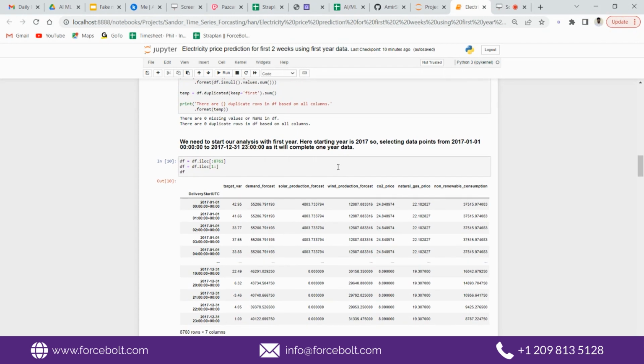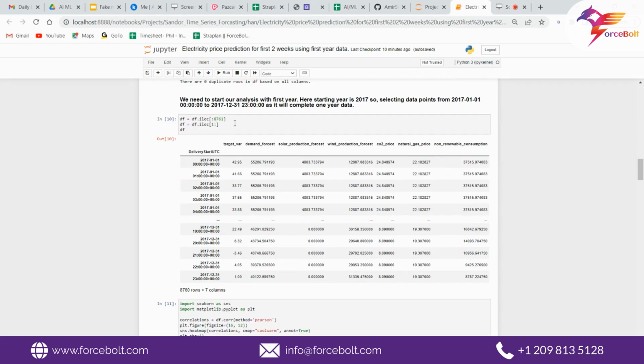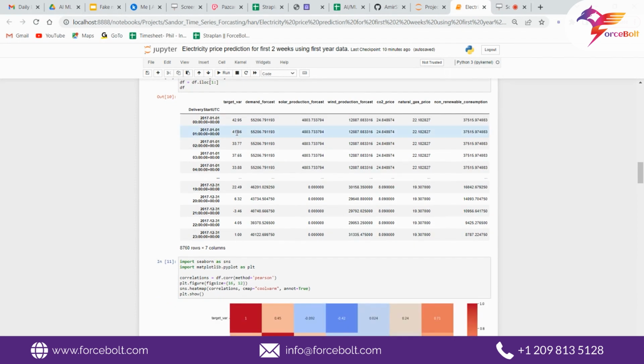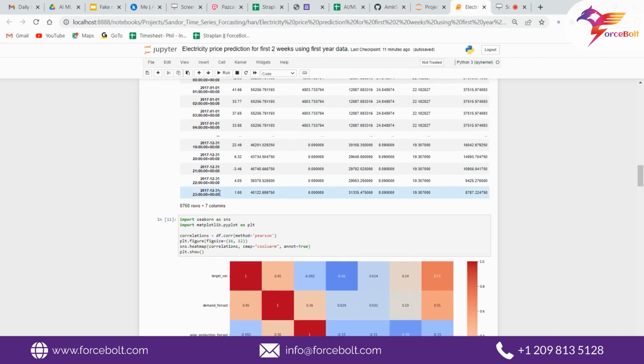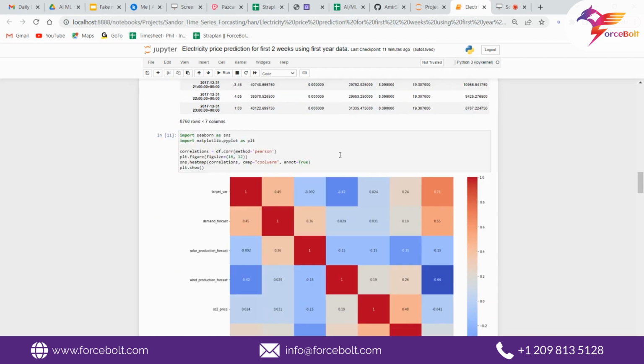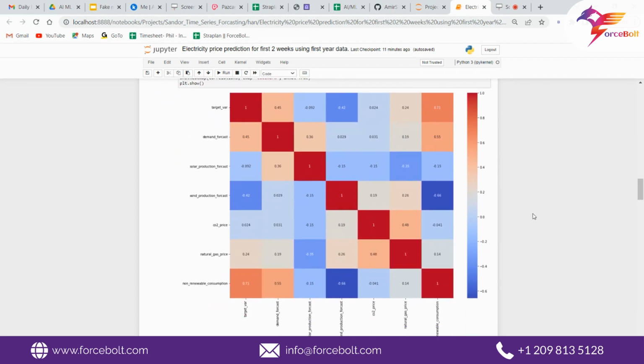So going forward, as the client required, we need to start our analysis with the first year. Here the starting year is 2017, so we select the data points from 1st January to 31st December 2017, as that will complete 1 year. Here we are dropping the rows that are not required. By the iloc method, we can see that we got the data from 1st January 2017 midnight 12 to 31st December 2017 midnight 11. Moving forward, we can see the correlation matrix, which gives us an insight into how much each column is related to our target variable.